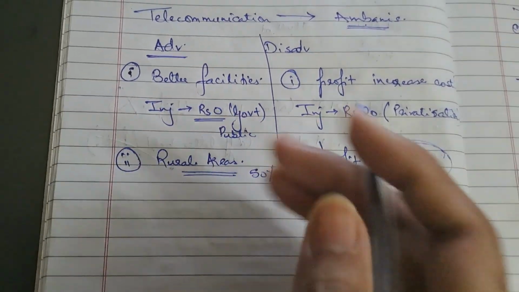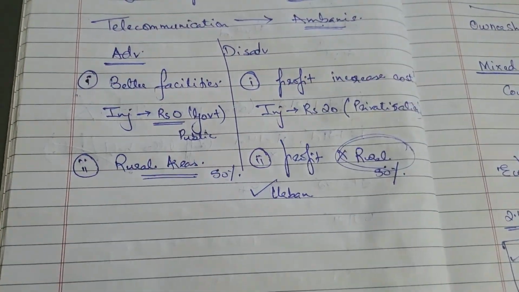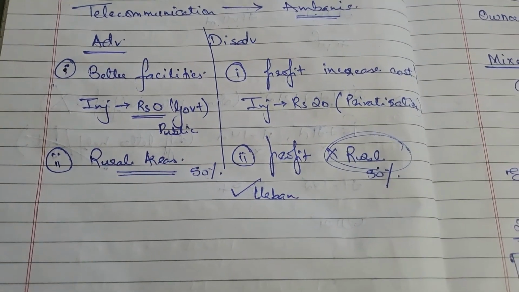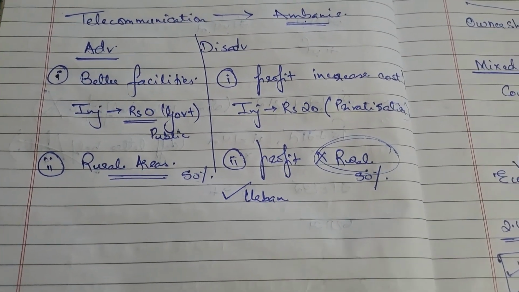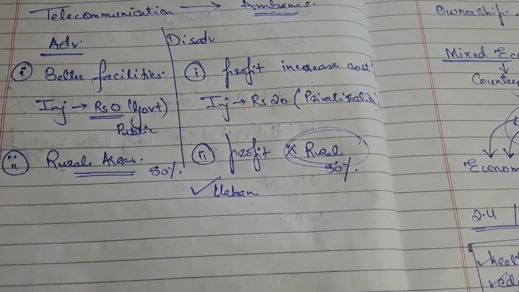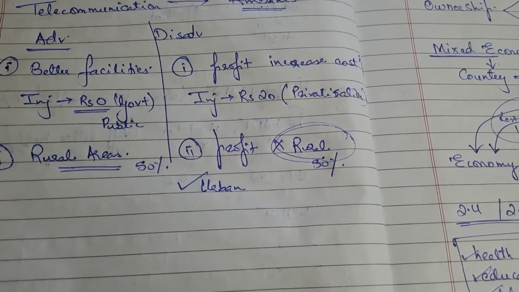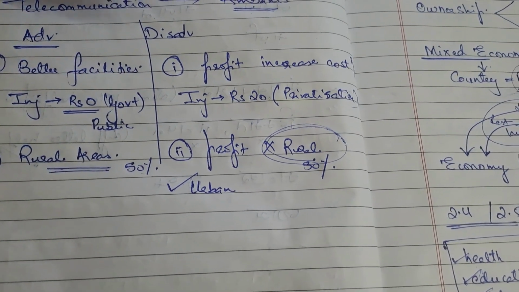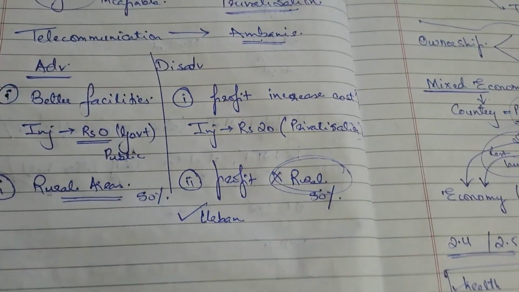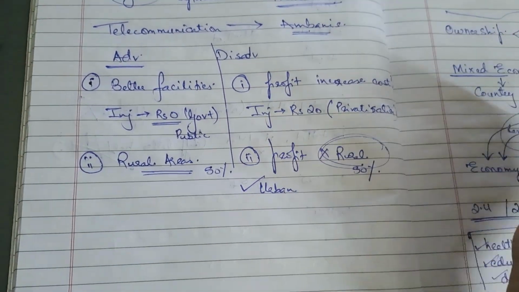So anything, if you consider, will have both advantages and disadvantages. Privatization is going to make it easy for the government to provide all the services they want to, but on the other hand, the services may become expensive. The services may not be provided in all parts of the country, which will be a difficulty for people living in the rural areas, the villages and the countryside. It will be difficult for those people to get these services. So when we see one advantage, there is a disadvantage as well.